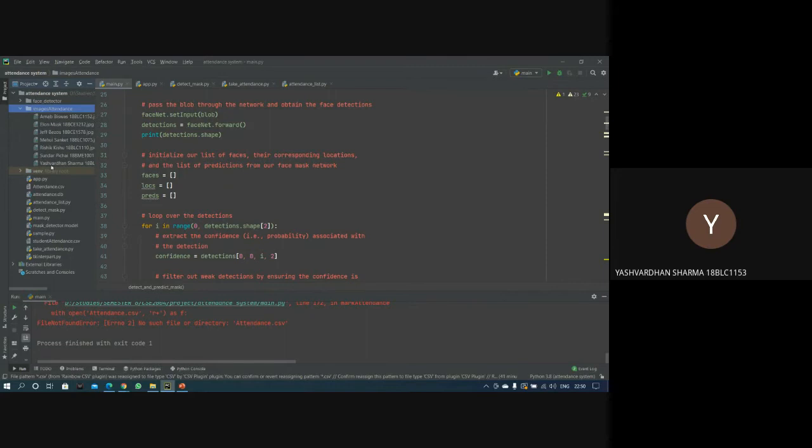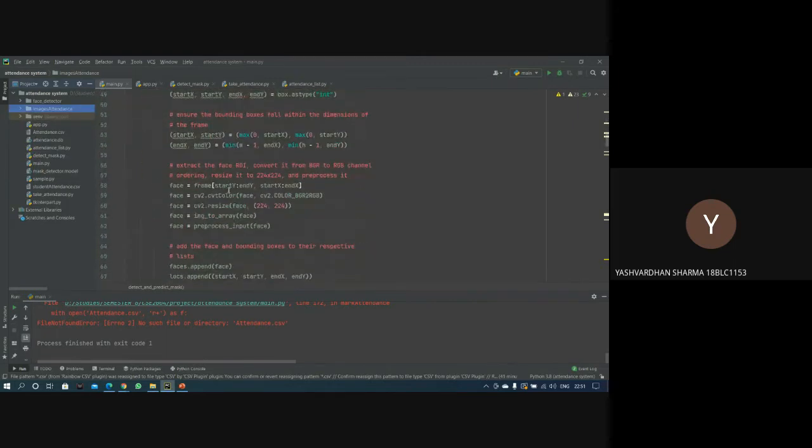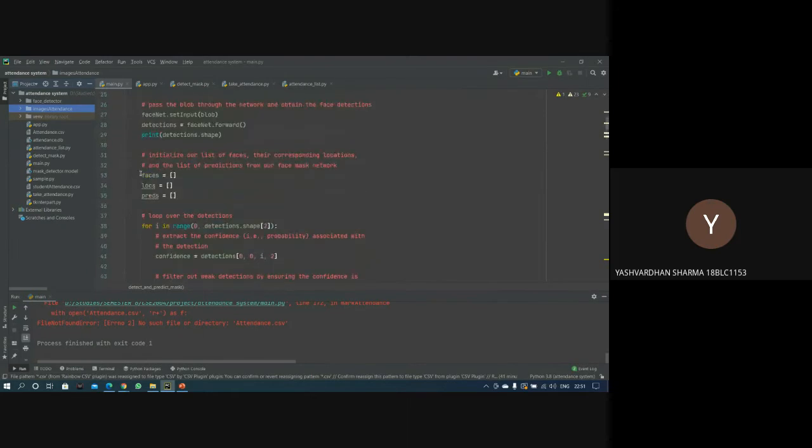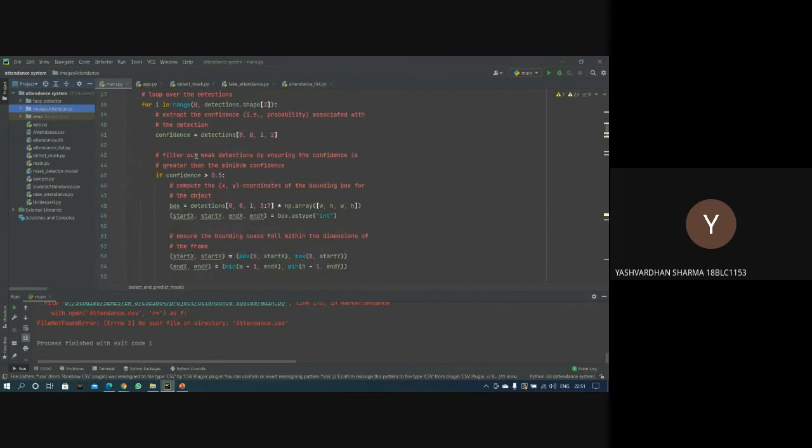We have put in several data that represent, in real life, the class we are part of. In our group we are four members, so we have put in those four images, and to make it more consistent, we have also added three dummy photos so that the set gets larger and we get a more consistent report. Initially we initialize three arrays: the face locations, and the predictions, whether the model has predicted right or not. One key factor here is the confidence. If the confidence is less than 0.5, that is less than 50%, then that image or comparison is rejected by our model.